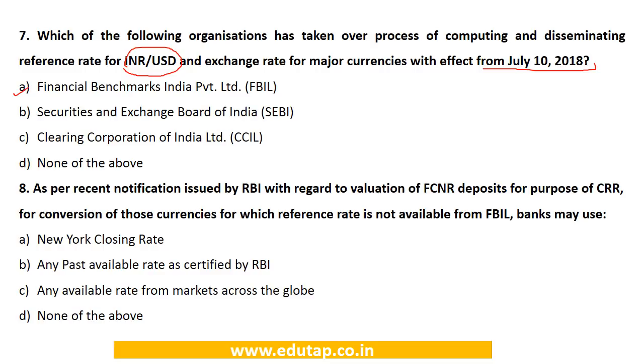Next question. As per the recent notification issued by RBI with regard to the valuation of FCNR deposits for the purpose of cash reserve ratio, for conversion of those currencies for which a reference rate is not available from Financial Benchmarks India Private Limited, banks may use which of the following rates? Options are: New York closing rate, any past available rate as certified by RBI, any available rate from markets across the globe, or none of the above. So we have seen that if the reference rate is not available from the FBIL, we have to adopt the New York closing rate. So the answer would be option number A, New York closing rate. So these are the answers.